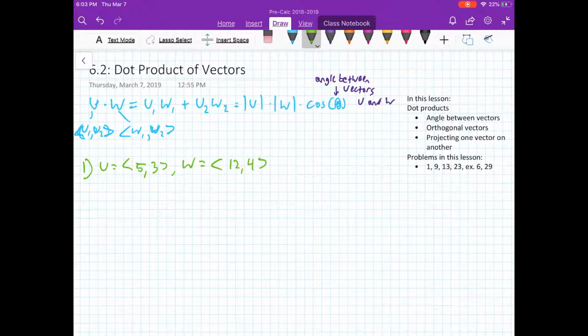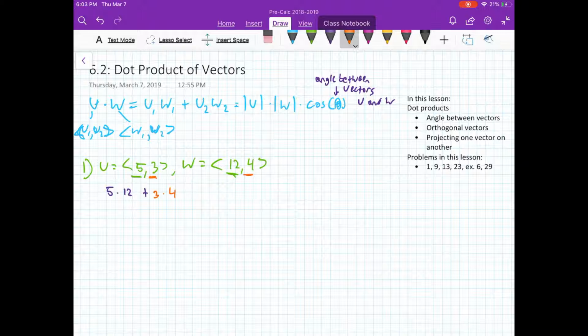Now this is really simple. We take the x value of u and the x value of w, and multiply them together. So 5 times 12 would be our first bit. We add that to the combination of the y values, 3 times 4.